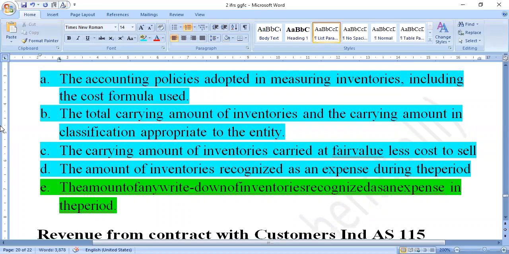So in case we are installing, or in case we are transporting, or in case we are measuring the inventories, whatever type of expense you have incurred in the books of accounts, you must and should show that type of expense also. ಆ ಒಂದು expenses ಅನ್ನು ಸಹ ನೀವು ಡಿಸ್ಕ್ಲೋಸ್ ಮಾಡಬೇಕಾಗಿರುತ್ತೆ.